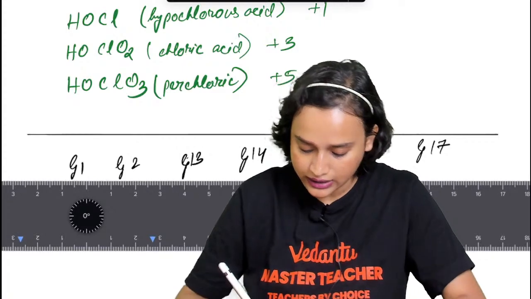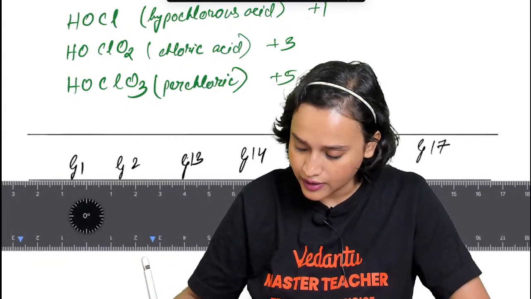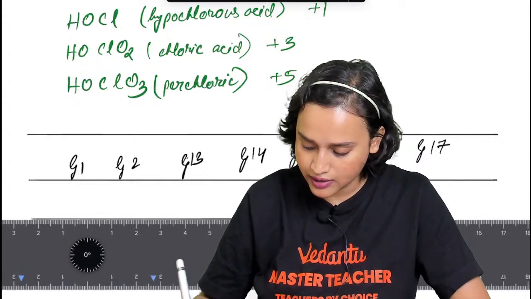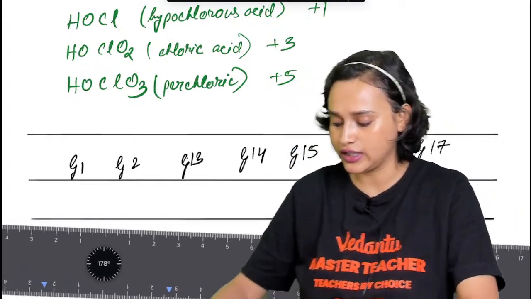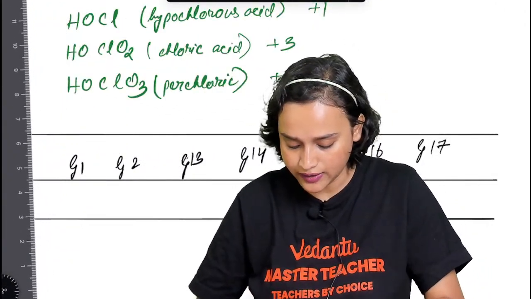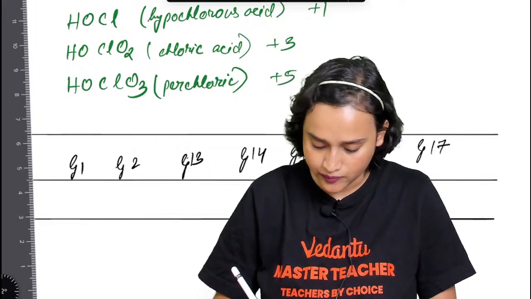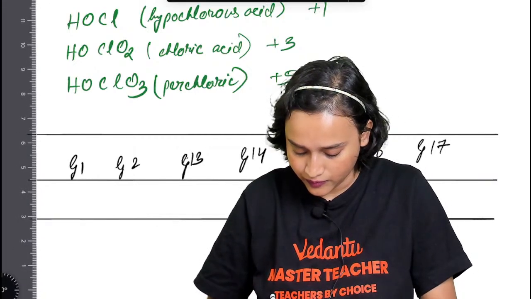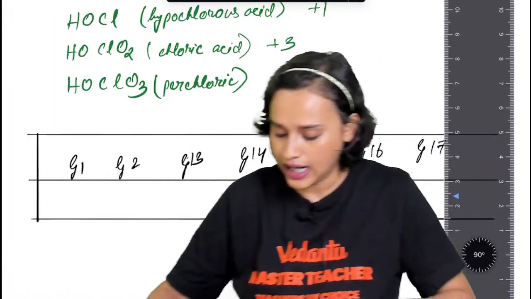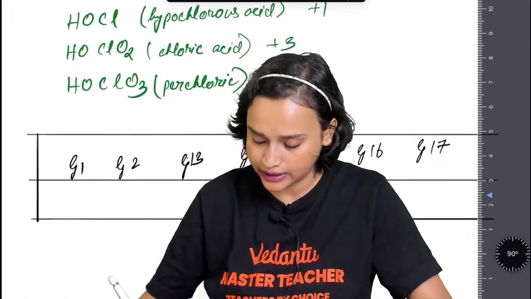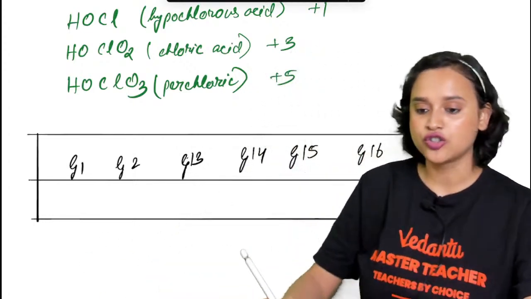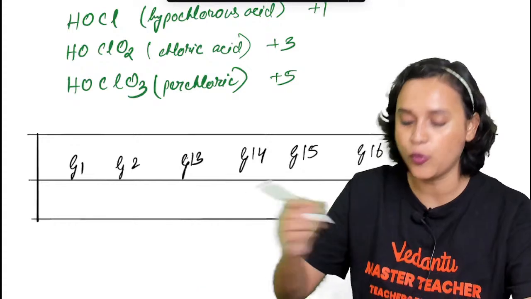But let me be a little perfect while drawing the lines so that we have proper notes here. Here is one line, and here we will draw another line.